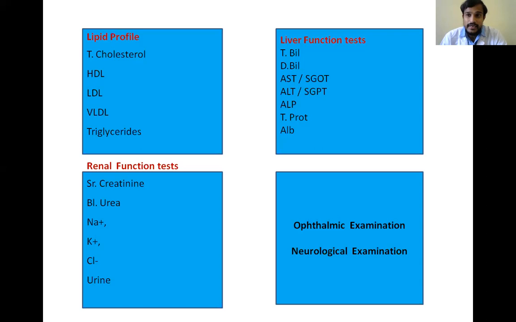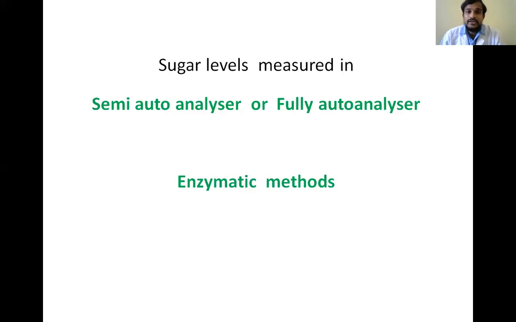So these are the other biochemical parameters necessary to check the complications in diabetes. All the sugar levels are measured in a semi-auto analyzer or fully auto analyzer, and mostly by enzymatic methods.